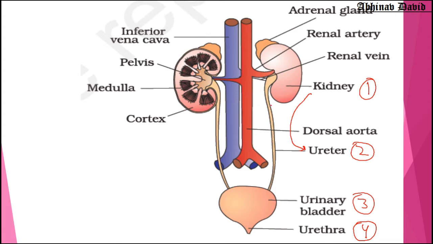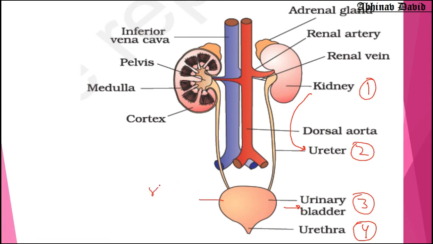Okay, so ureter is a tube. You can see here in the diagram, the ureter is a tubular structure which passes the urine from kidney to the urinary bladder. So what is the function of the ureter? It is simply passing the urine. Then urine is stored temporarily in the urinary bladder. So this is urinary bladder which is storing the urine.